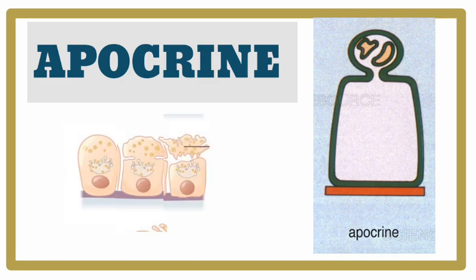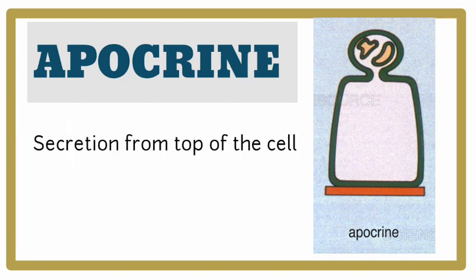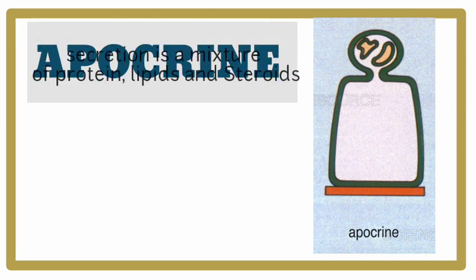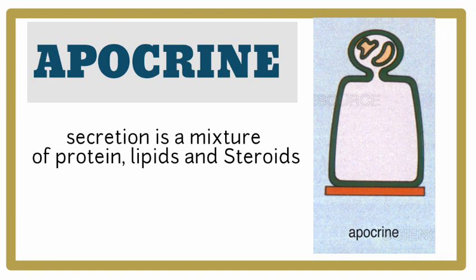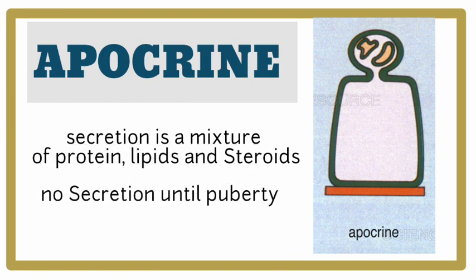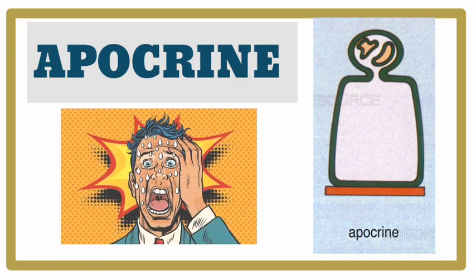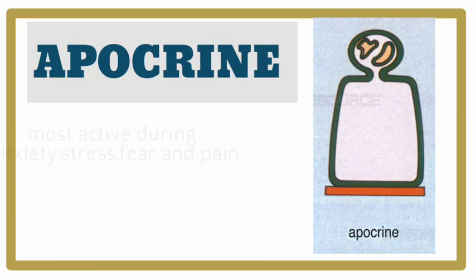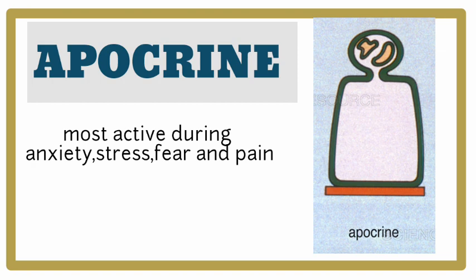Moving to apocrine gland, this apocrine gland releases its secretion from apex of the cell, that is top of the cell. You can remember this by apocrine, apex, A, both have A. So, this apocrine gland's product is a mixture of proteins, lipids and steroids. Interesting fact about this gland is, it won't release its secretion until puberty. Once puberty hits, it starts to release its secretions. This gland is responsible for emotional sweating because these glands are most active during anxiety, stress, fear and pain.